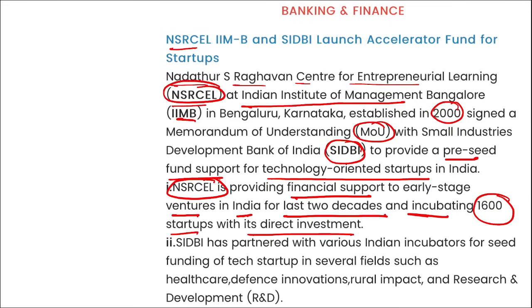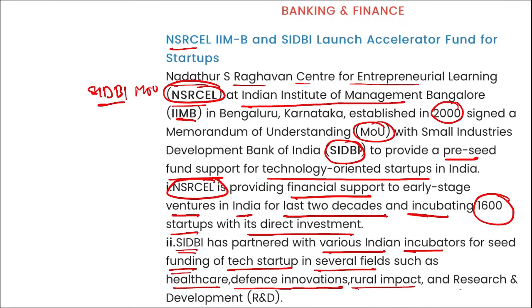So they have recently signed an MOU with whom? The MOU was with SIDBI and it is to fund or pre-seed the technology related startups. SIDBI has partnered with various Indian incubators for seed funding for tech startups in several fields such as healthcare, defense innovation, rural impact and research and development. If we talk about SIDBI, it was established in 1990 and it is a regulatory body responsible for the overall licensing and regulations of MSME operations in India. Who is the chairman and managing director of SIDBI? Shri Shiva Subramaniam Ramanji.